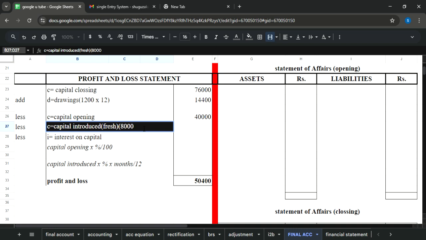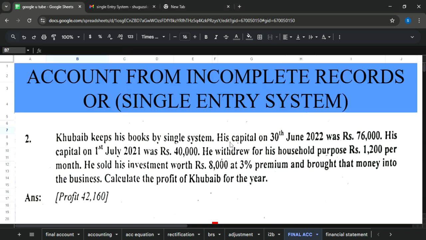But keep it in mind there are two amounts. The 8,000 original amount is present over here, and then you will add again 8,000 multiplied by 3%. Let it be checked again how much percentage was present over there. So this was 3%.